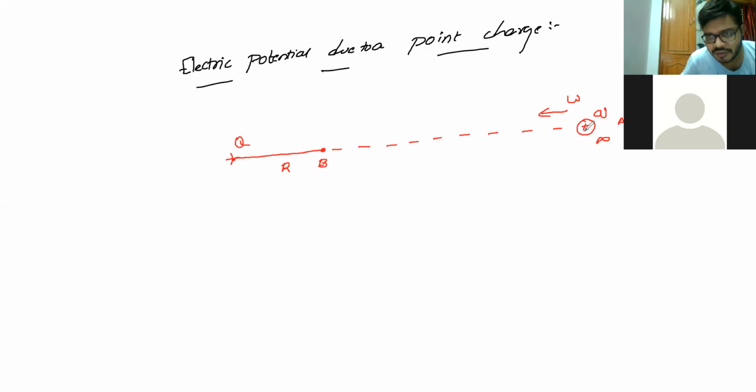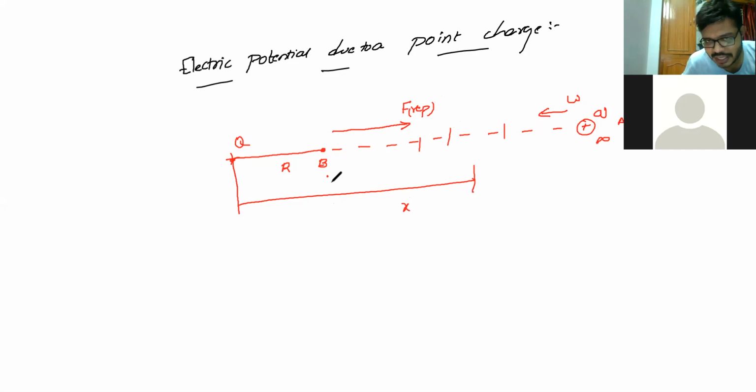So here the work function is varying. When it is reaching this point, what will happen? There will be some repulsive forces, which are opposite to the work function. When these are moving from the positive charge, from the infinite location to any general point, I'll take it as x. Any general point, I'll take it as x, and this distance is nothing but your r.